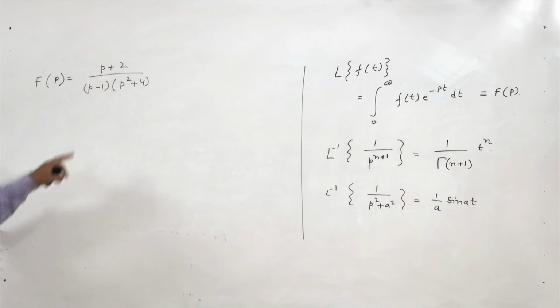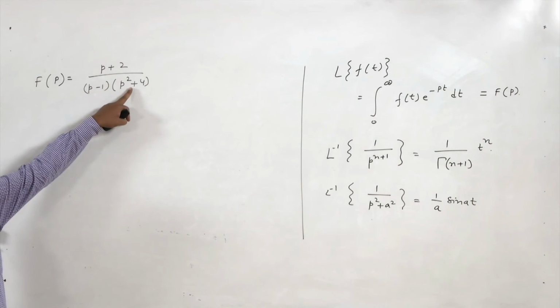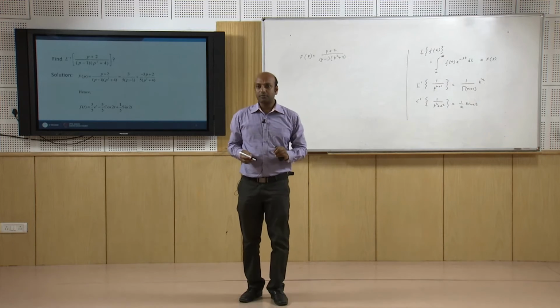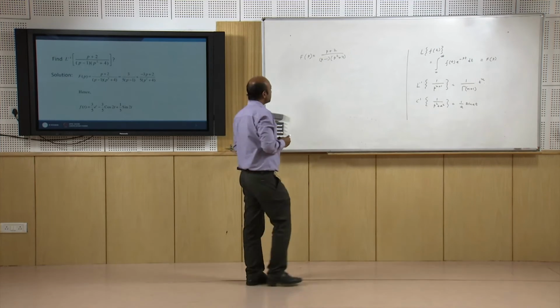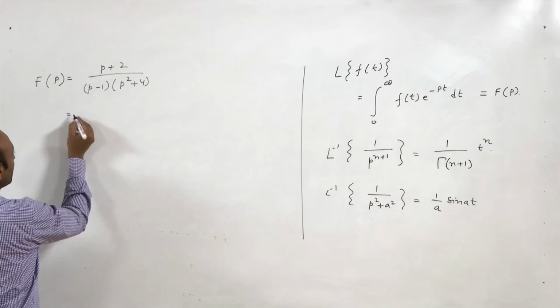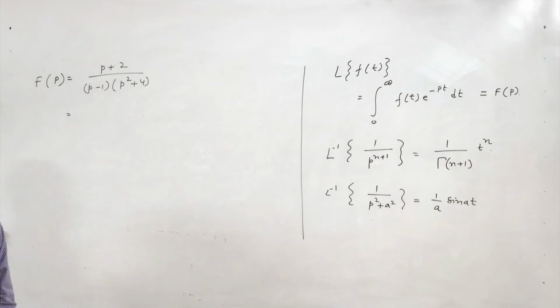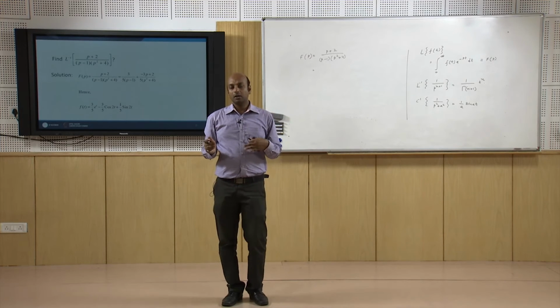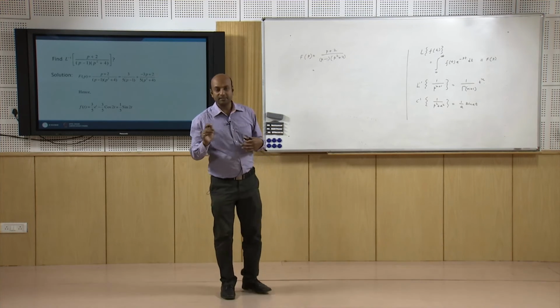So, this is a linear part and this is a quadratic part. How to find out Laplace inverse of this F(p)? We will make use of partial fractions. First we will reduce it into partial fractions and then we will find out its Laplace inverse.